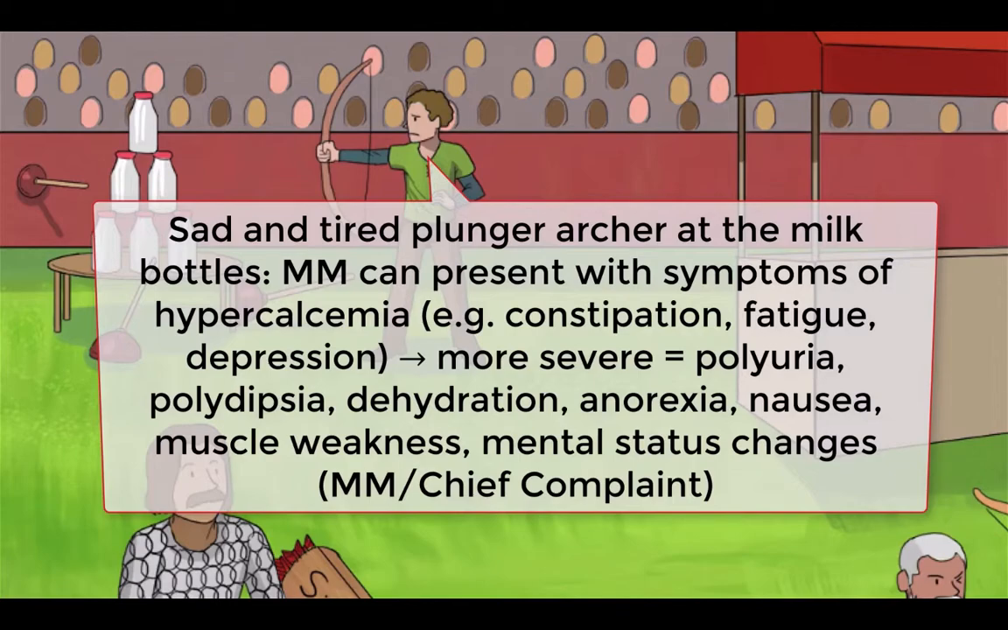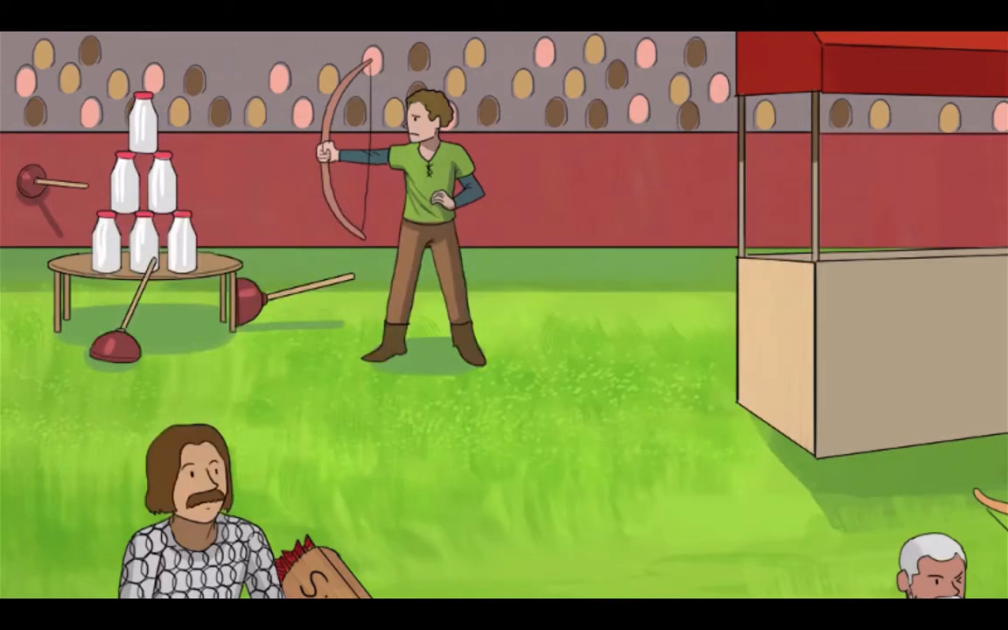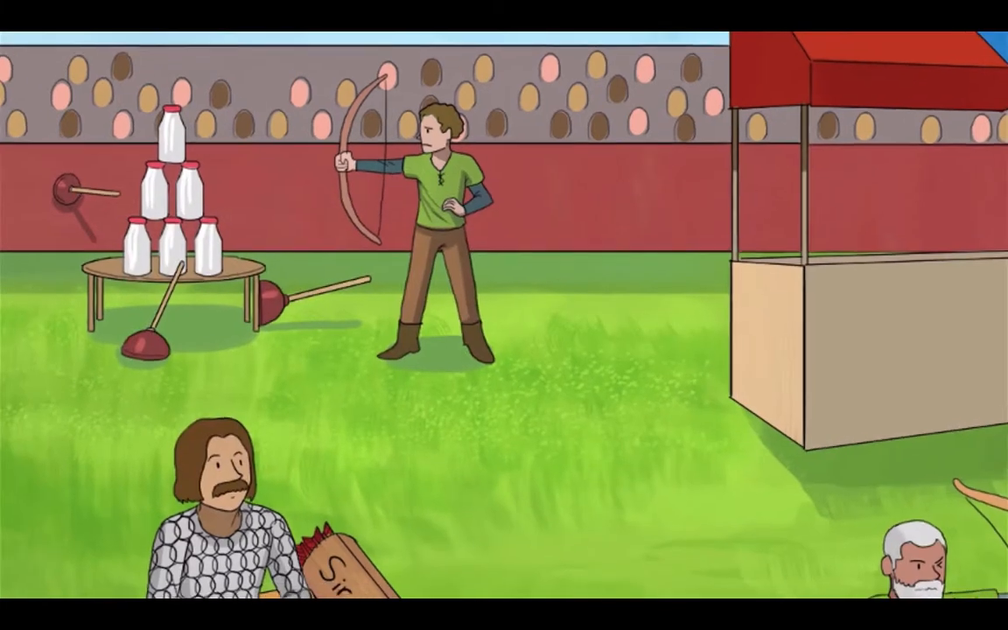Mild hypercalcemia can cause symptoms of constipation, fatigue, and depression, as depicted by this fatigued, depressed guy shooting some plungers, a recurring symbol for constipation. More severe hypercalcemia may present with polyuria, polydipsia, dehydration, anorexia, nausea, muscle weakness, and mental status changes. Check out our hypercalcemia sketch for a more in-depth discussion.